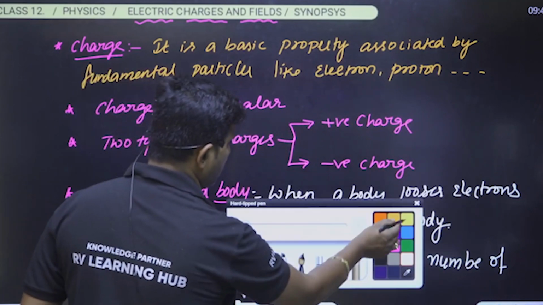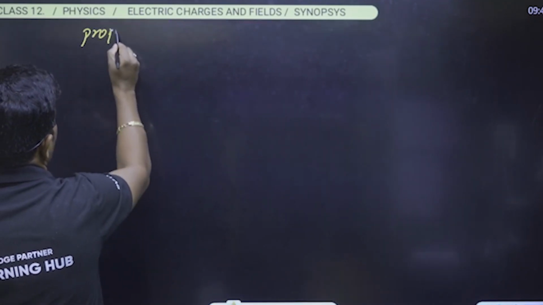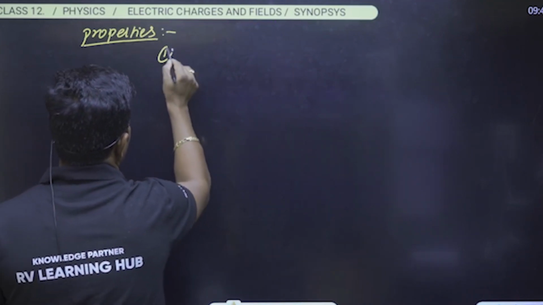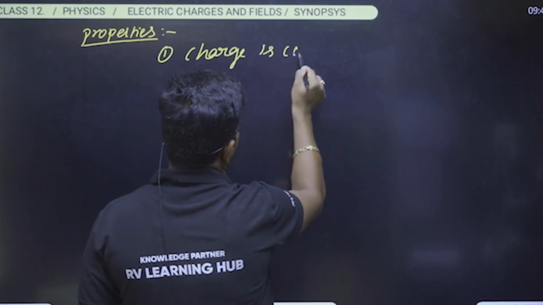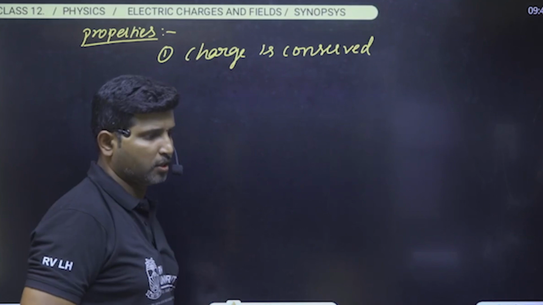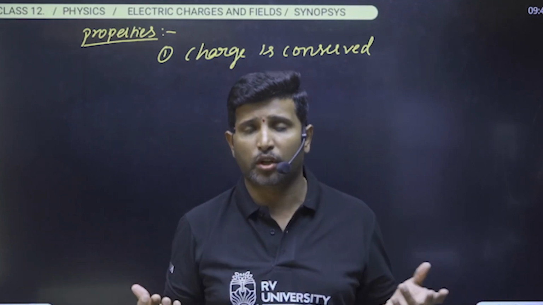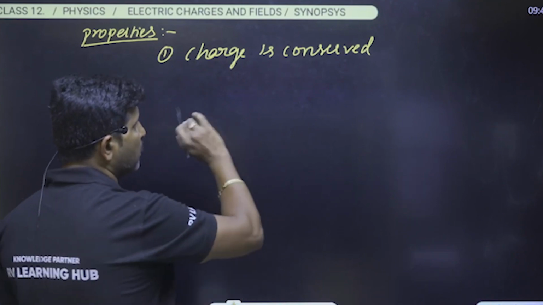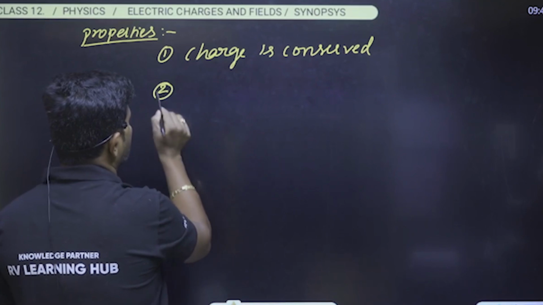Later we have to concentrate on the important properties of the charge. What are the important properties? First one, we can say charge is conserved. What is the meaning of that? Charge can neither be created nor be destroyed, but it can be transferred from one body to another body. That means charge remains constant.